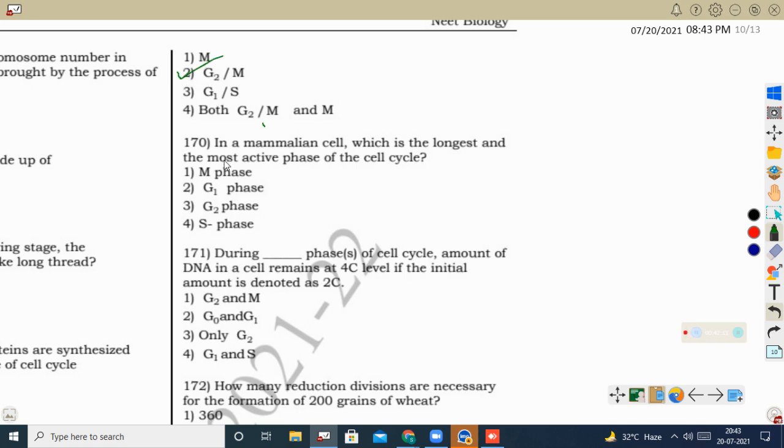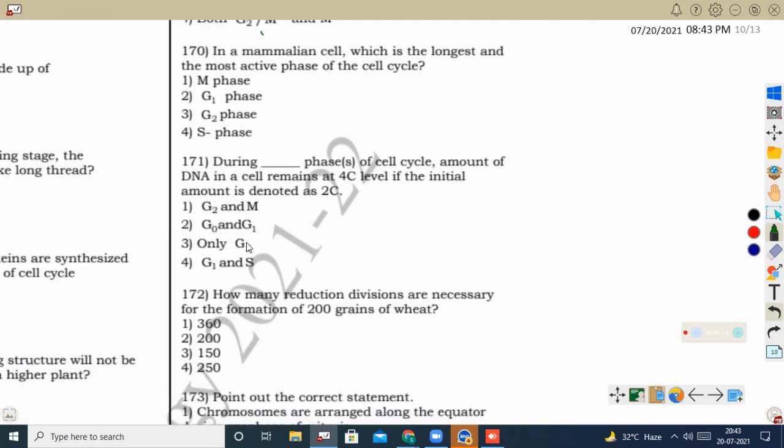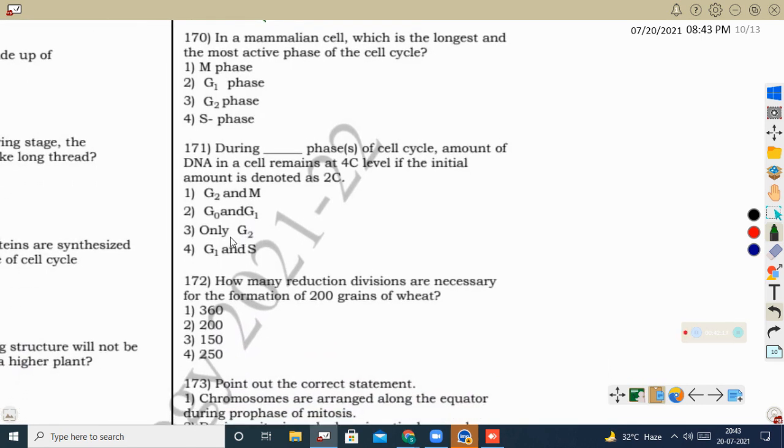Okay. Next question, in a mammalian cell, which is the longest and the most active phase of the cell cycle? See, in a mammalian cell the longest phase of the cell cycle is interphase. Interphase takes a long time for preparation for the division. In the case of human cells, it takes 23 hours in the preparatory phase or interphase. Then after that, it will go for division for only 1 hour. So here the interphase itself, G1, G2 and S phase, is more lengthy because complete replication of the DNA has to occur. So here the correct option is S.